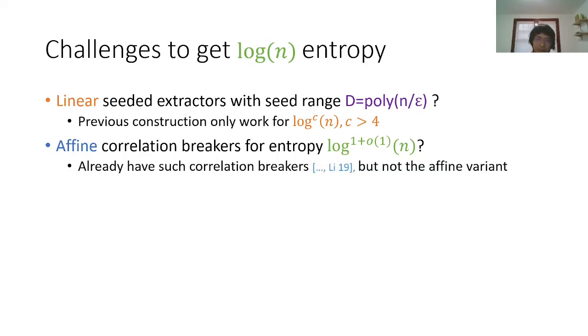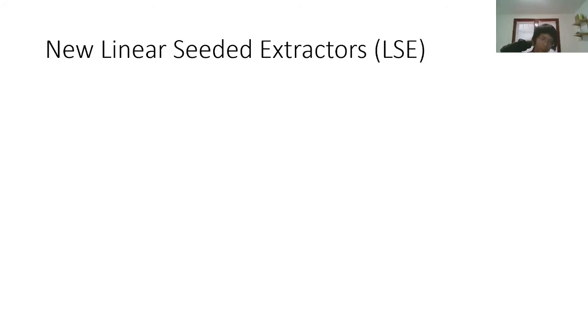And we actually know how to construct a correlation breaker in the standard independent source setting, which has entropy requirement almost logarithmic, but we don't know how to construct an affine variant before this work. And of course, because it can handle a more general case, it's harder to construct than the standard ones. And next we will talk about our solution to the first problem, which is how to construct a new linear seeded extractor which satisfies